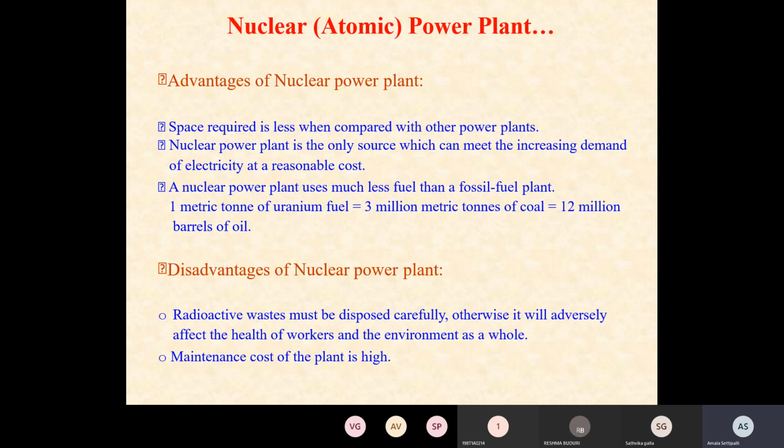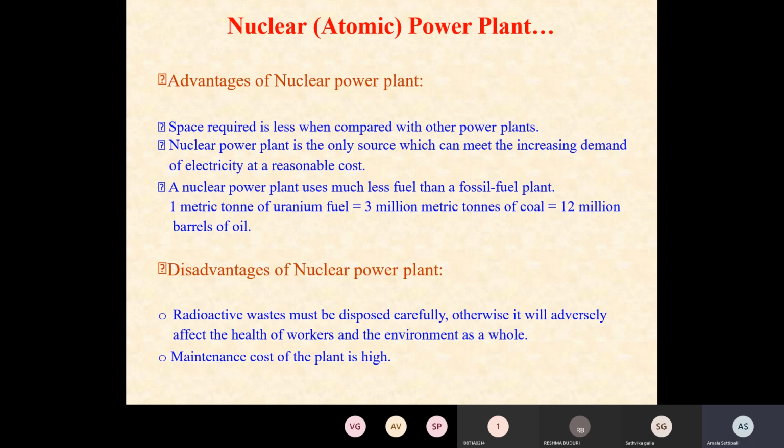A nuclear power plant uses much less fuel than a fossil fuel plant. Suppose we compare it to coal, that means a thermal power plant, it uses less fuel. See, 1 metric ton of uranium fuel is equal to 3 million metric tons of coal. Whenever you burn 3 million metric tons of coal, it only equals 1 metric ton of uranium fuel, and it is equal to 12 million barrels of oil. That means only 1 metric ton of uranium fuel gives a large amount of energy. That is the advantage. Coming to the disadvantages of a nuclear power plant.